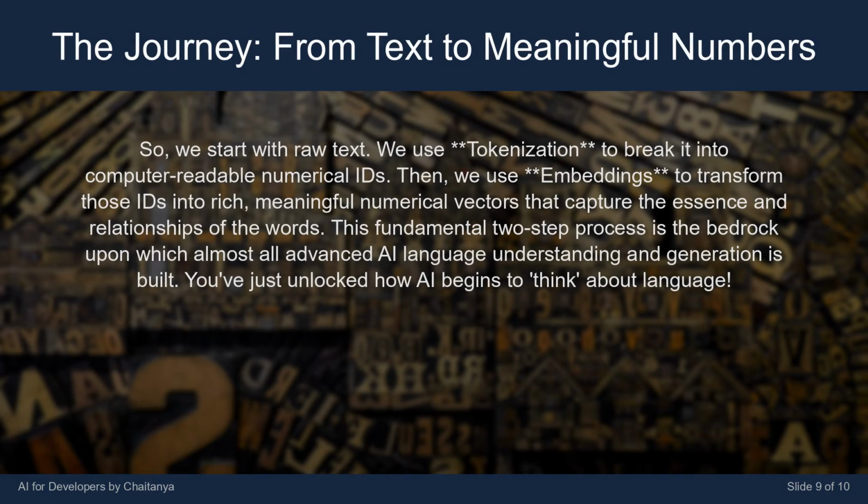So, we start with raw text. We use tokenization to break it into computer-readable numerical IDs. Then, we use embeddings to transform those IDs into rich, meaningful numerical vectors that capture the essence and relationships of the words. This fundamental two-step process is the bedrock upon which almost all advanced AI language understanding and generation is built. You've just unlocked how AI begins to think about language.